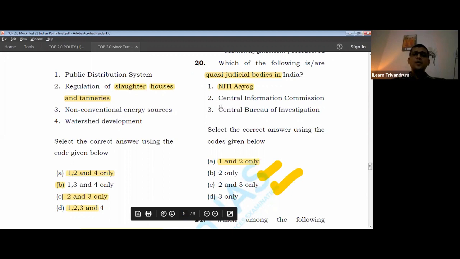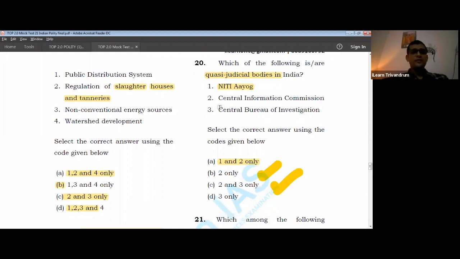CBI. Now, is CBI a quasi-judicial body? What do you think about it? CBI performs the primary function of investigation. It has never given any judgment. It has never given any order. There is a CBI court. Don't confuse the CBI with the CBI court. The CBI court will definitely give orders, but CBI is an investigating authority.